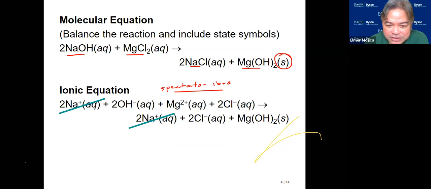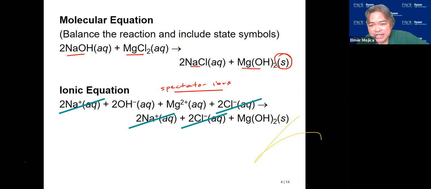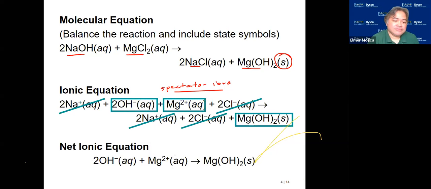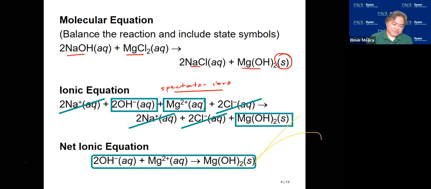So if we're going to look at the spectator ions, we have sodium on both sides. So you may ask yourself, what are spectator ions? If you're given the equation, you see both of them on the reactant and the product side. So the sodium ion and the chloride ion are the spectator ions. And if you remove them, you have the net ionic equation. Okay?